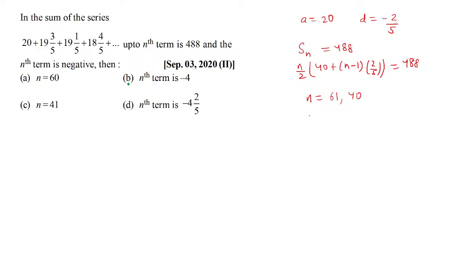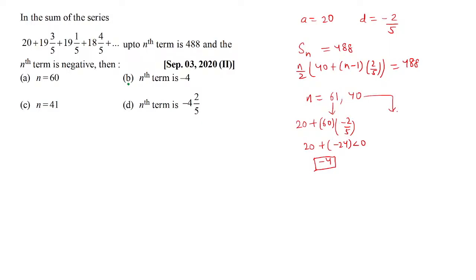Now, what if n is 61? The nth term is a plus (n minus 1)d, which turns out to be what? If you see carefully, it is 20 plus, you'll have minus 24, which indeed is negative. In fact, this nth term becomes minus 4. And since there is supposed to be a unique answer, this is my answer and hence B becomes correct. And clearly, n can't be 60 or 41 anyway, because it is either 61 or 40.